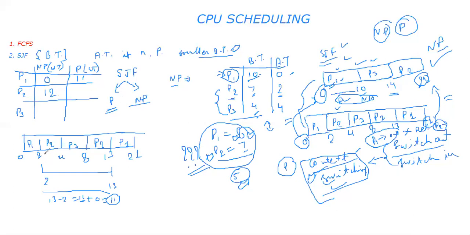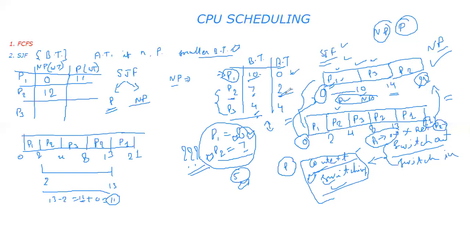Now what about preemptive? It says arrived at 2, that is the arrival time. Now here students, be very careful. Sometimes you get confused and always take from the basic time of arrival, that is 0. It's not necessary.